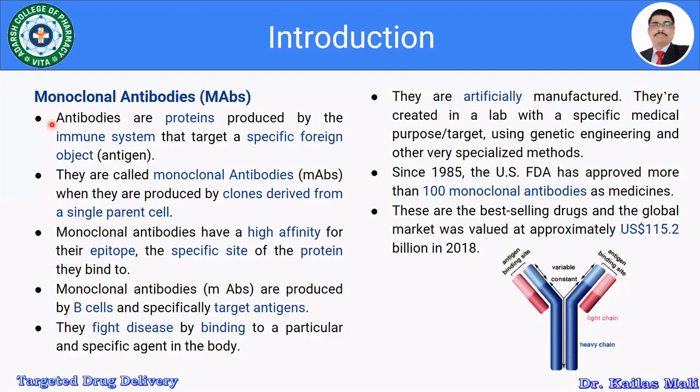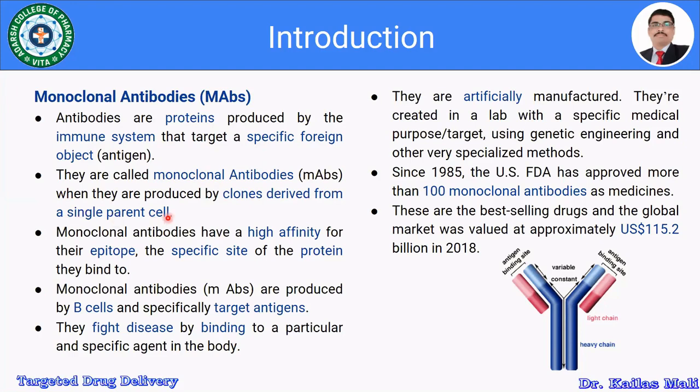So the antibodies are proteins produced by the immune system that target a specific foreign object that is known as the antigen. They are called monoclonal antibodies when they are produced by clones derived from a single parent cell.